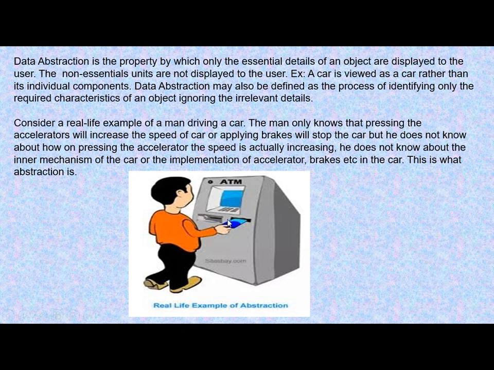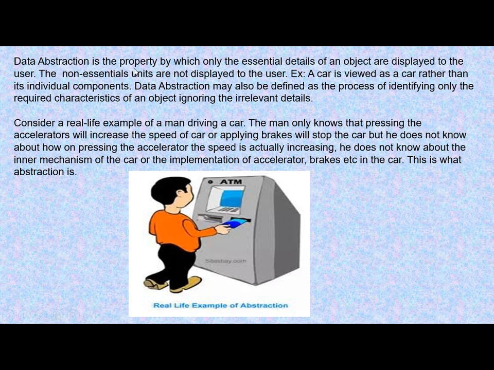For instance, suppose over here you see this boy is trying to access the ATM. He inserts the ATM card and he can do any operation over here. What details does he require? He requires only the interface from where he can withdraw his money and do any transaction with his account. But does he need to know the details of how this ATM is functioning? These details are not required by a person. So this is what is data abstraction.